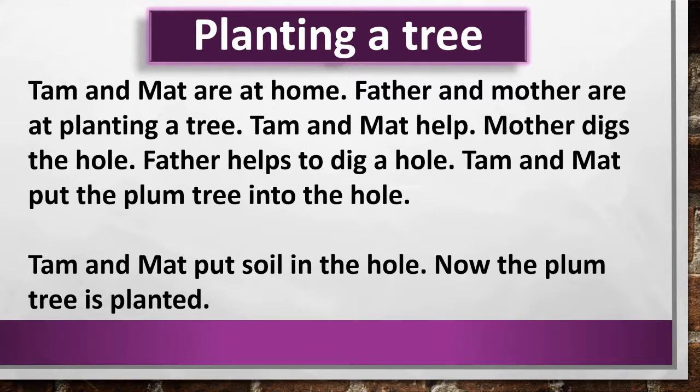If you are living in a small house, you don't have a garden, but especially on the village side, you all have a small garden. It's also called a courtyard, the back place of the house where you can plant the trees.